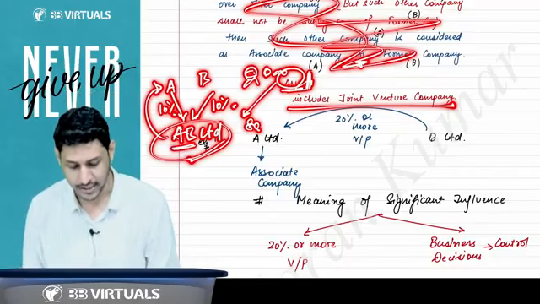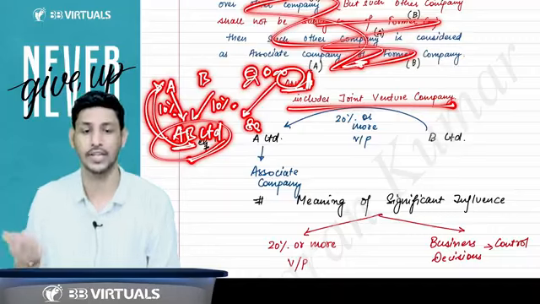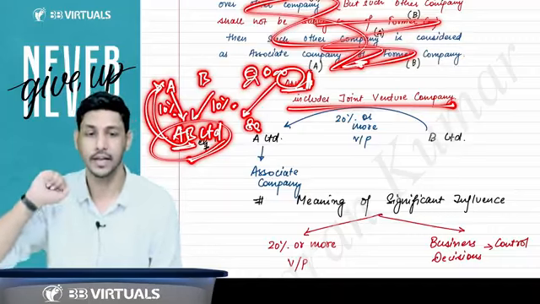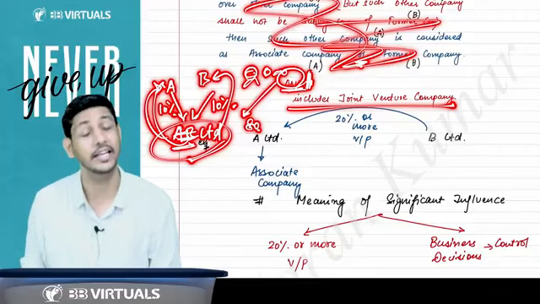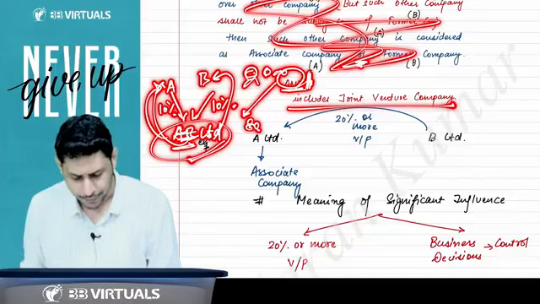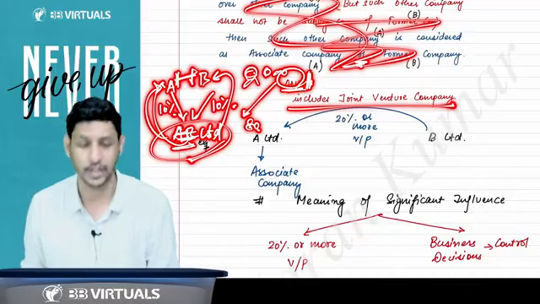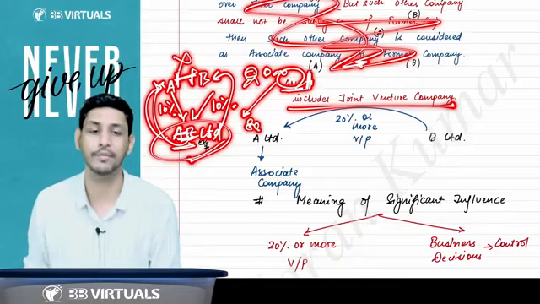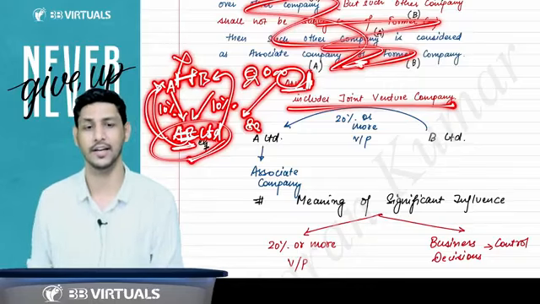So AB Limited will be considered the associate of A? Yes, because AB is the joint venture of A Limited. AB Limited will be associate of B? Yes, because AB Limited is the joint venture of B Limited. Sir, whether A and B will be considered associates of each other? No, A and B will not be considered associates of each other.